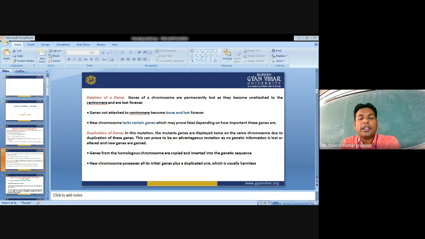Reverse tandem duplication means a duplicated segment found as a reverse repeat at an adjacent position. Inversion of chromosomal aberrations represents reverse gene order in the chromosomes. This inversion originates when part of a chromosome becomes detached and turns 180 degrees.